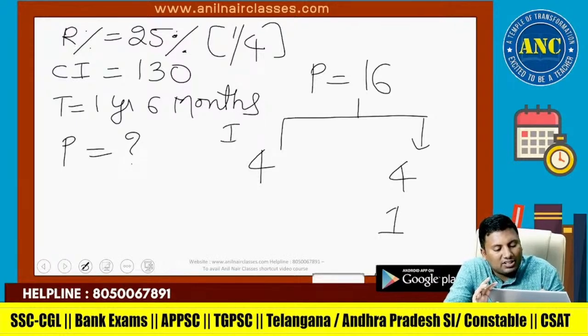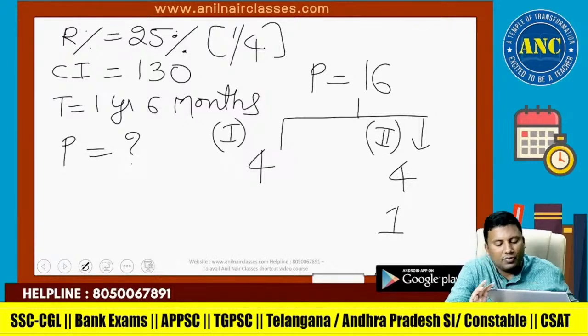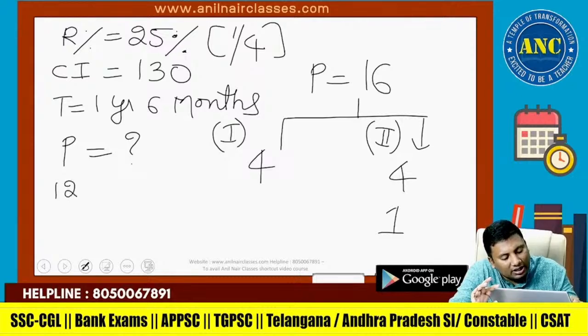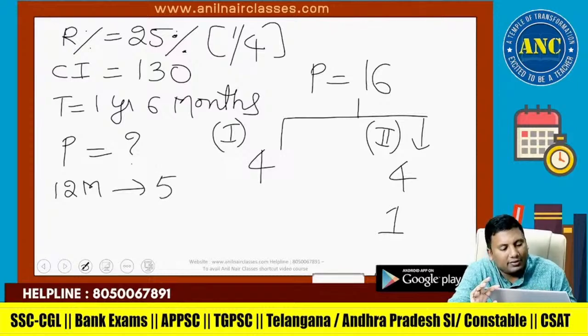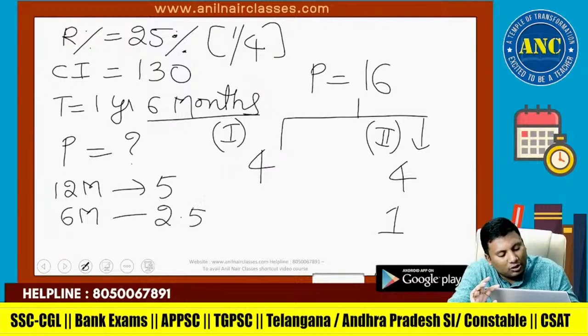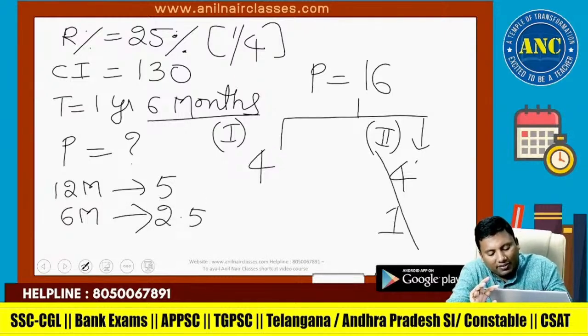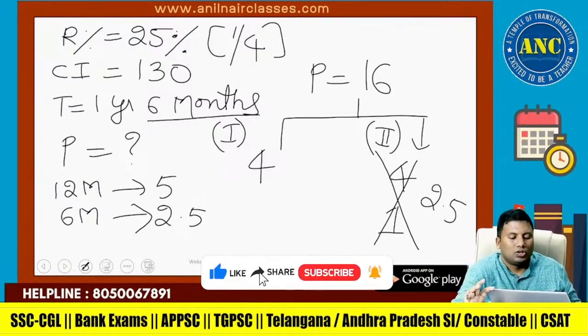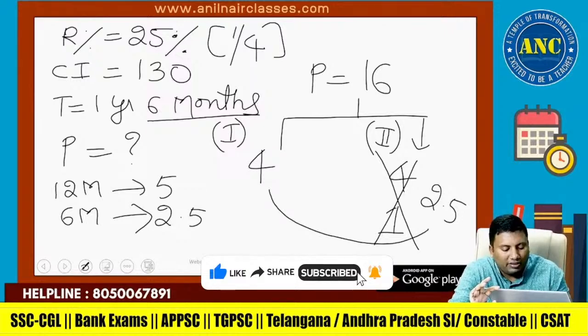This is for the first year, and this is for the second year. The second year is nothing but 12 months, and the total value for 12 months is 5. But according to the question I require 6 months, half of them. So this is becoming 2.5. 5 is replaced by 2.5. So 4 plus 2.5 is 6.5.